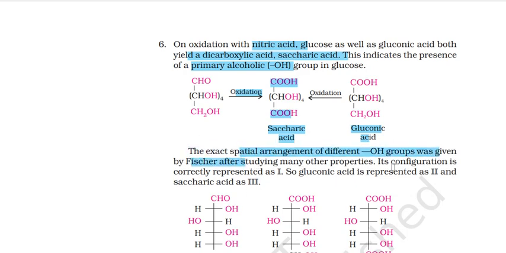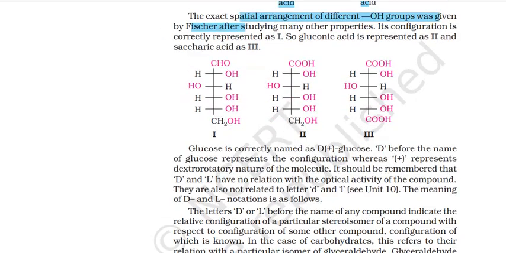Its configuration is correctly represented as first, so gluconic acid is represented as second and saccharic acid as third. So this is actually glucose basically. Then the second one is gluconic acid and the third one is saccharic acid. Glucose is correctly named D plus glucose, okay, D for dextro basically. D before the name of glucose represents the configuration, whereas plus represents the dextrorotatory nature of the molecule. Dextro means towards the right, levo we know is leftwards.